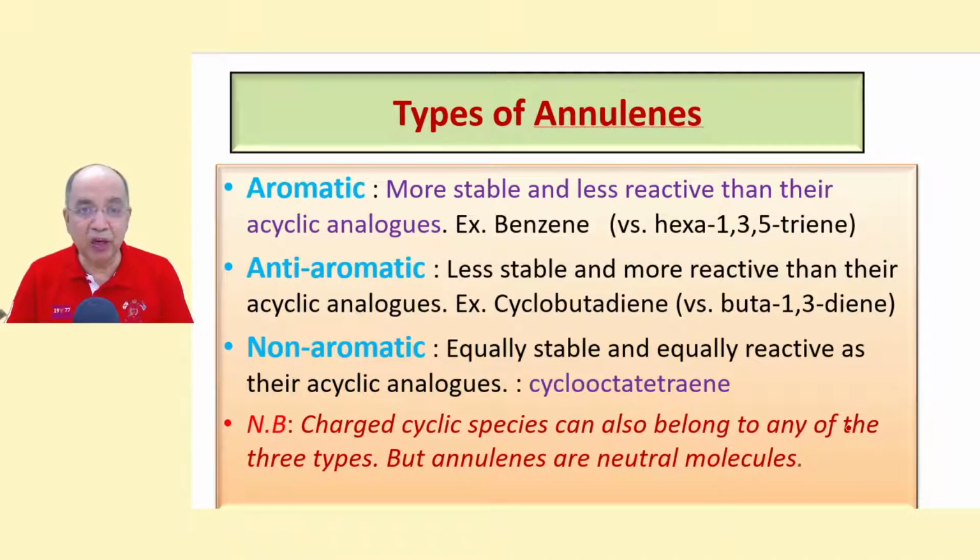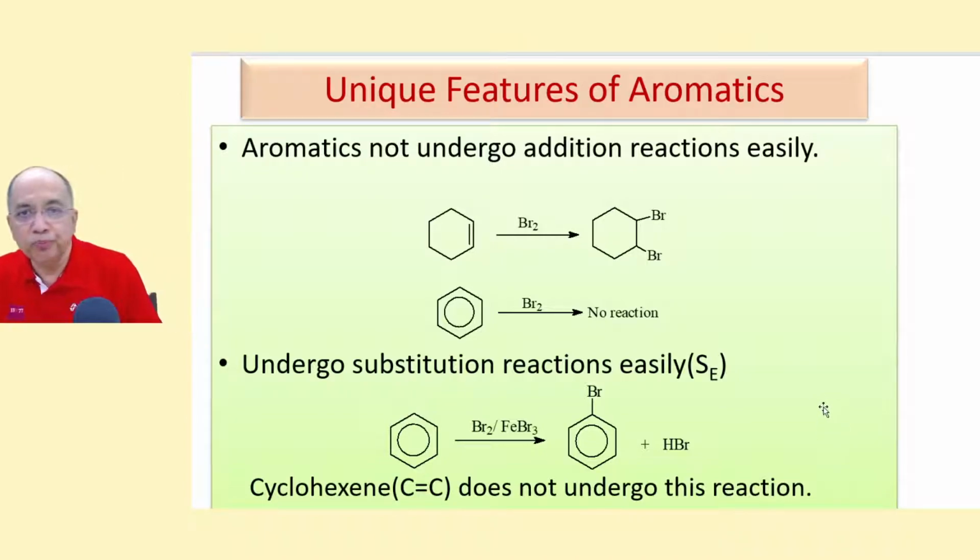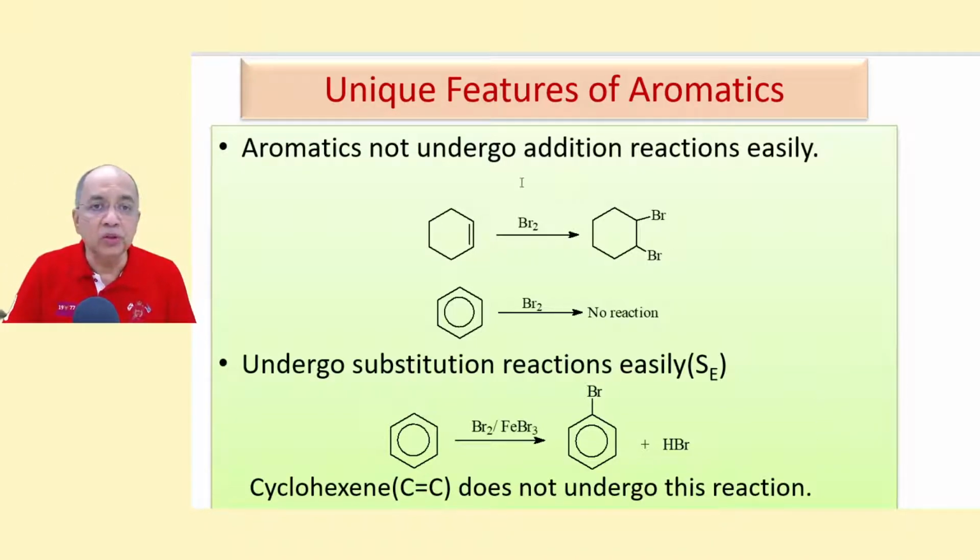So now let us know the details by which we know a particular species, may it be an annulene or may it be a cyclic species, which is anti-aromatic, that is unstable, aromatic, very stable, or which is equally stable, that is non-aromatic. Now let us know the unique features of aromatic species, aromatic compounds.